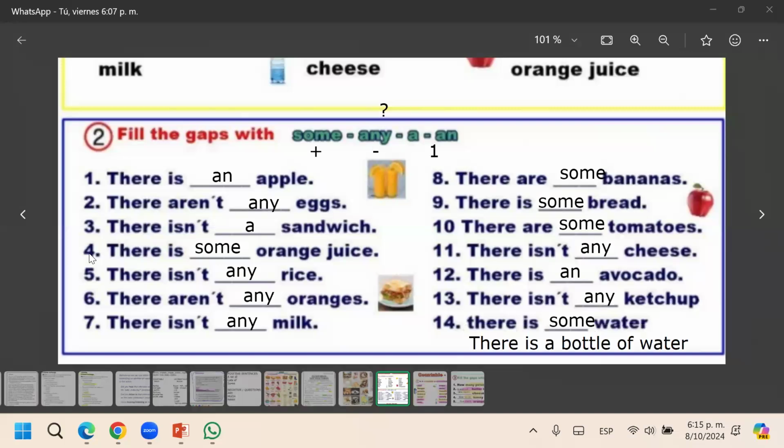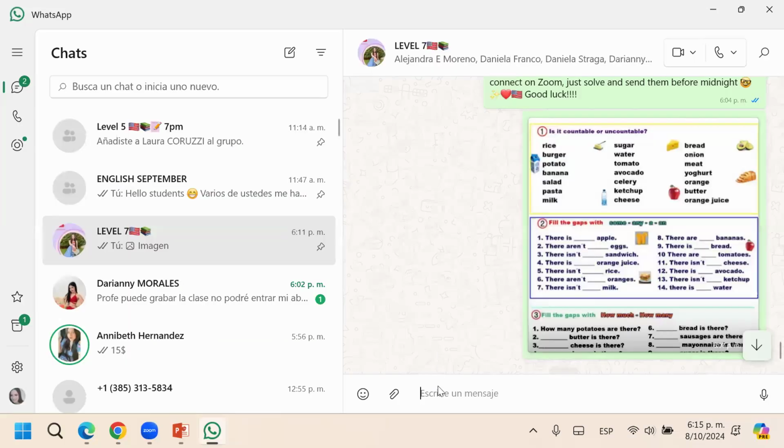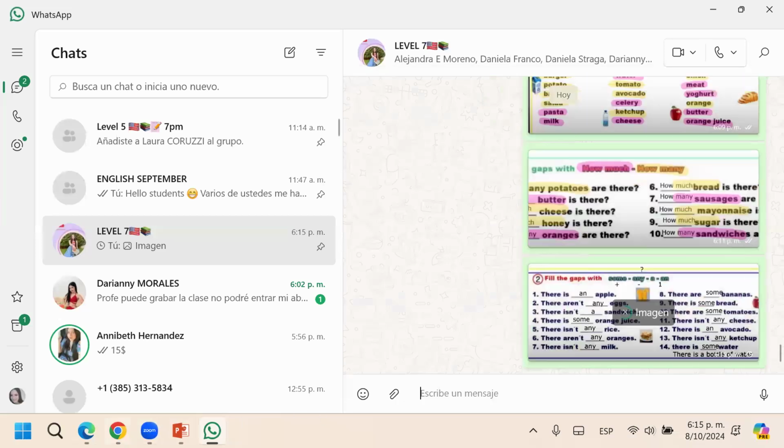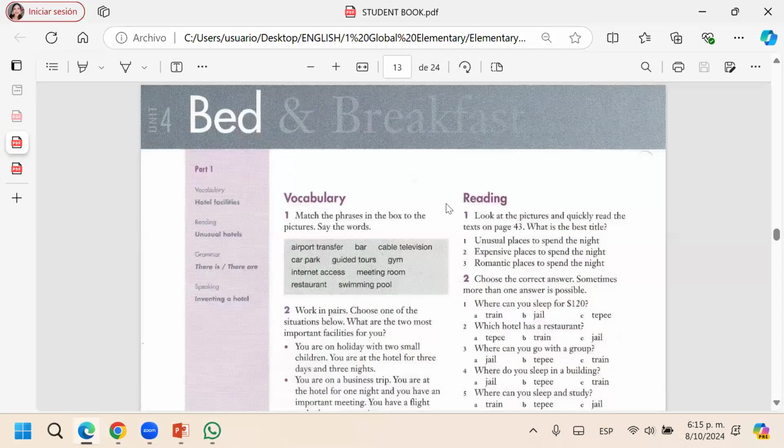Let me take a photo here and let me send it here. Look, so we started last week with bread and breakfast. What do you remember from this unit, bed and breakfast? Tell me. What was it about? We were talking a lot of some, much, any, much.